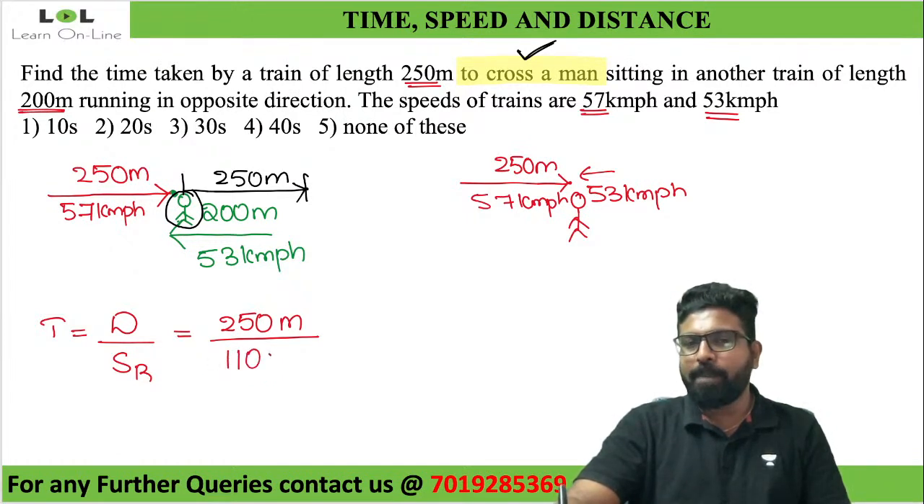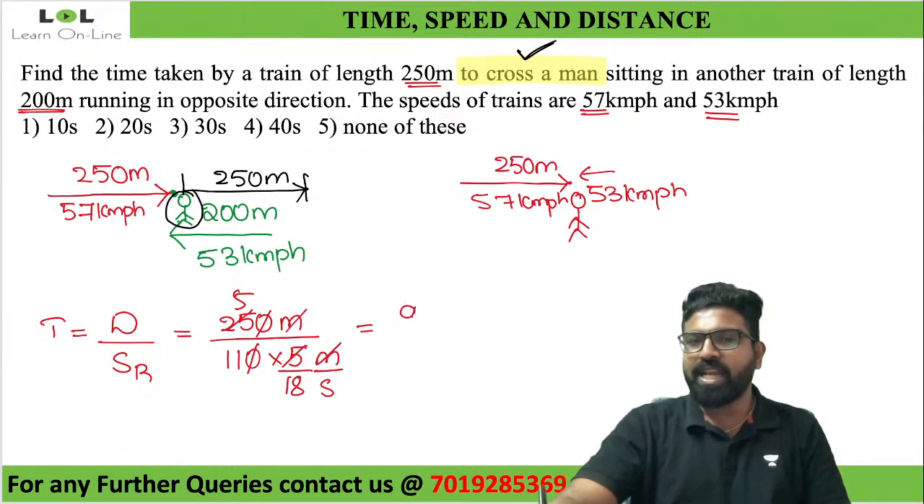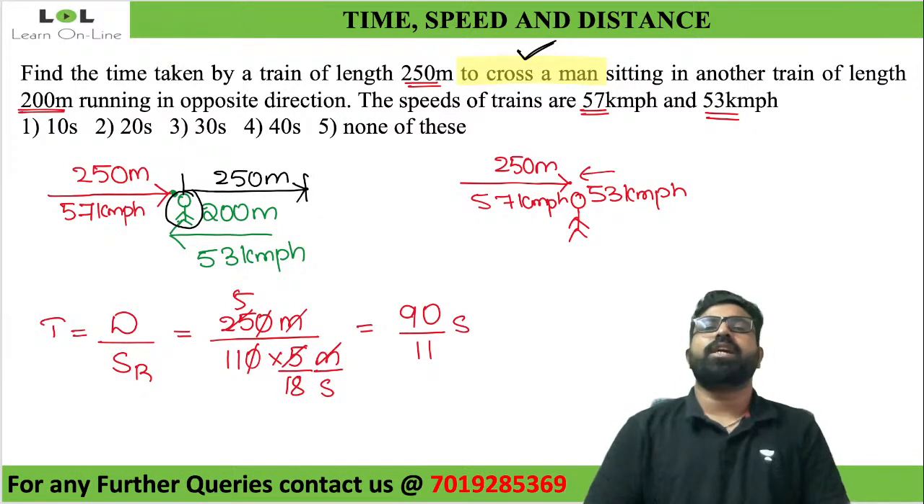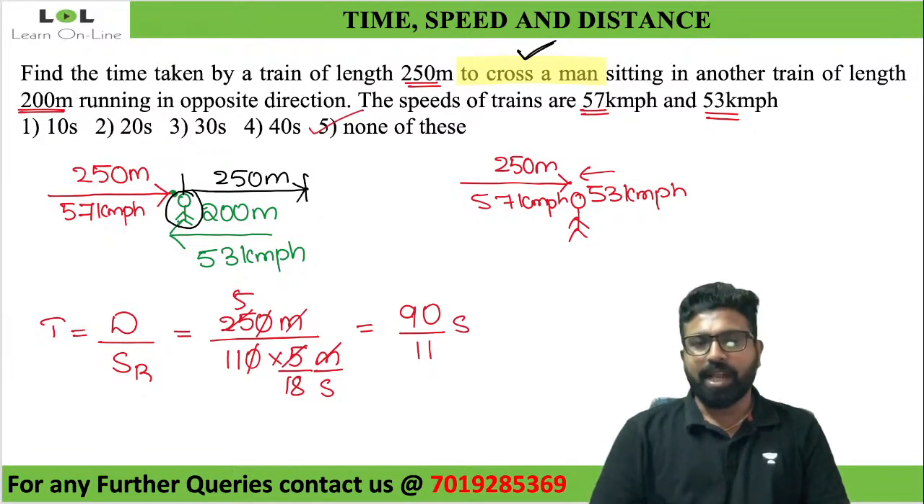The moment you see kilometer per hour, you have to write it as 5 by 18 meter per second. Now look at this, 0 gets cancelled, 5 times 5 is 25. So what will this be equal to? 18 into 5, meters will also get cancelled. 18 into 5 is 90. 90 divided by 11 seconds. Everybody able to understand this? Since there is no 90 by 11 in the options, it is none of these.